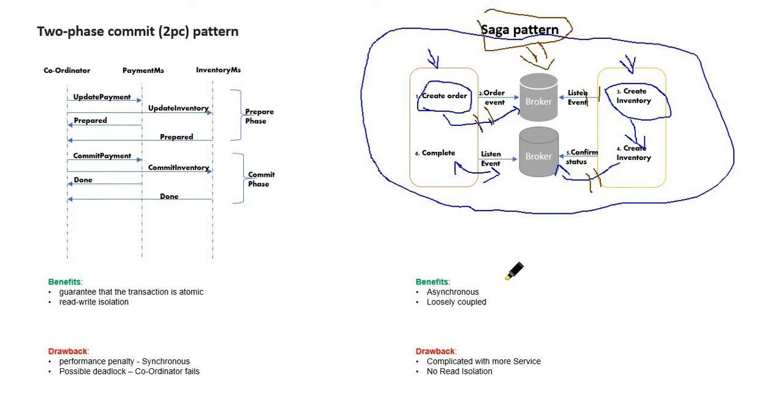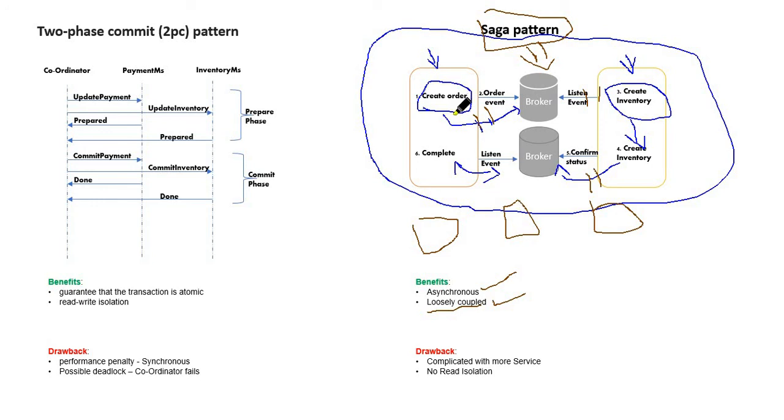So it is asynchronous and it is loosely coupled. No one is depending on anything. They are just listening to a broker, but not actually depending on any transactions, so that is why it is called loosely coupled. The drawback is, when I have more microservices, the coordination between all these microservices based on events is going to be more complicated.